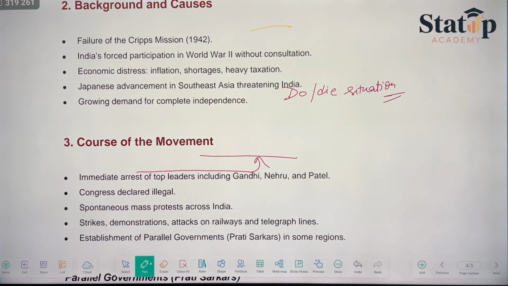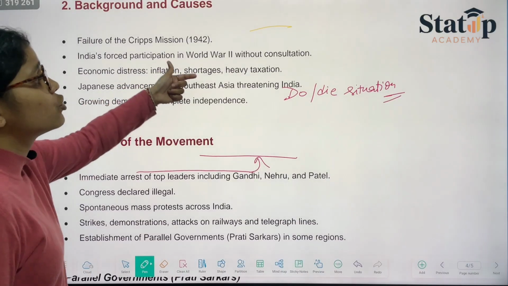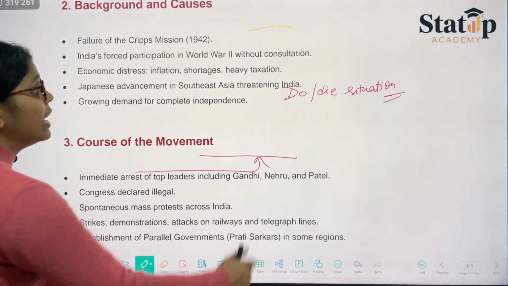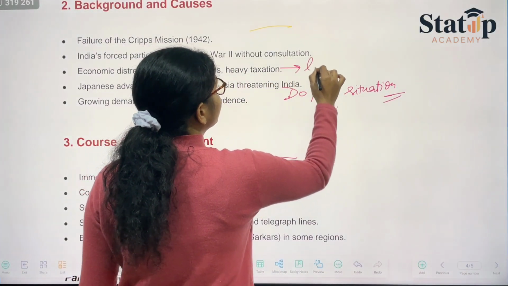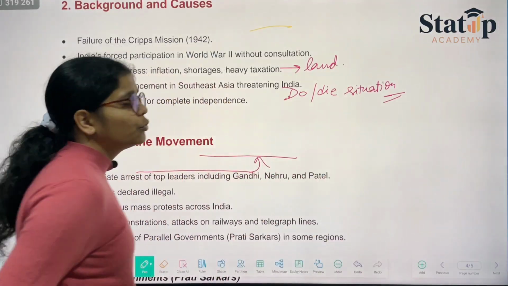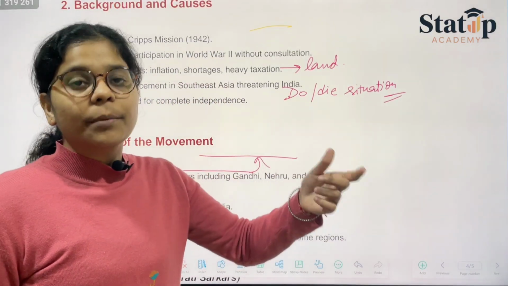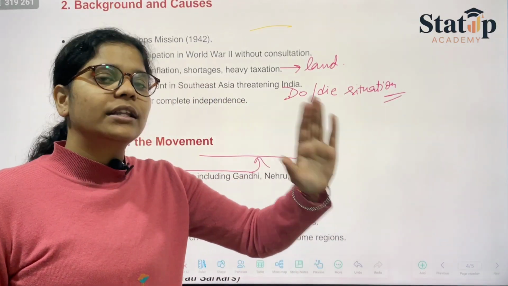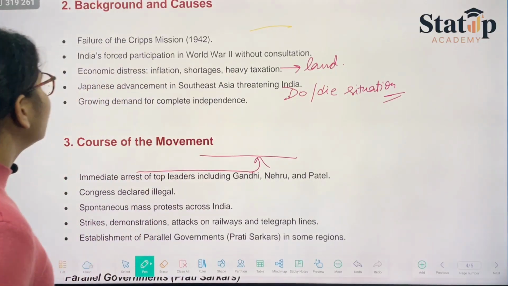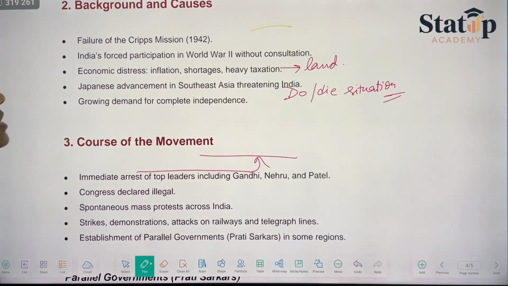Then there was economic distress: inflation, shortages and heavy taxes on everything, including the land, due to which the peasants were later told by Mahatma Gandhi that there was no need to pay the land revenue. Then we have the Japanese advancement in Southeast Asia threatening India, and a growing demand for complete independence.